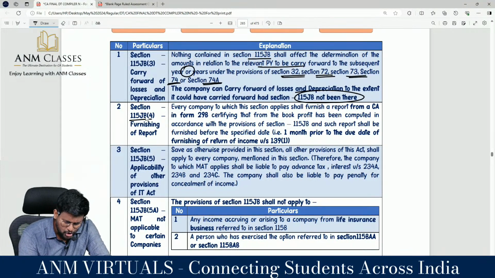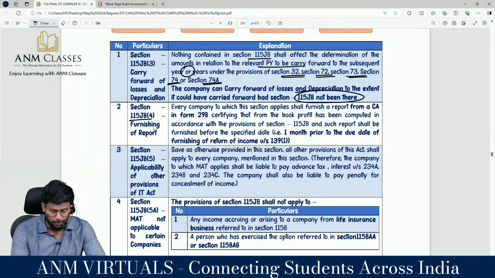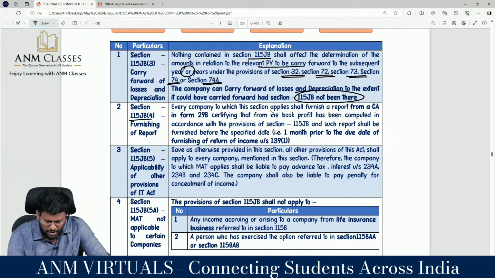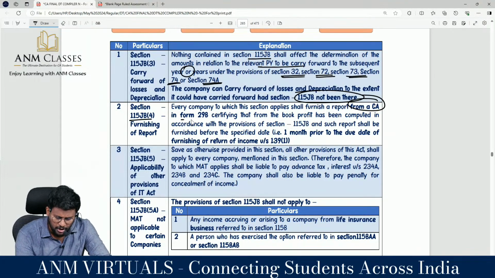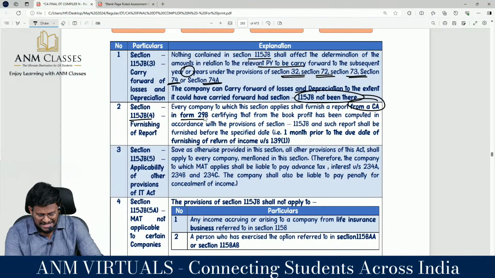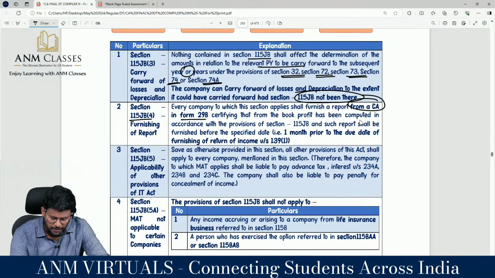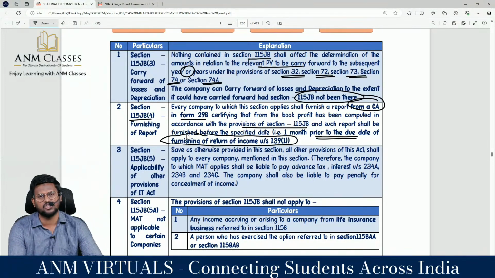Next one, 115JB subsection 4, furnishing of report. Every company to which this section applies shall furnish a report from a chartered accountant in form number 29B, certifying that the book profit has been computed in accordance with the provisions of 115JB, and such report shall be furnished before the specified date, that is 1 month prior to the due date of filing the return of income under section 139 subsection 1.